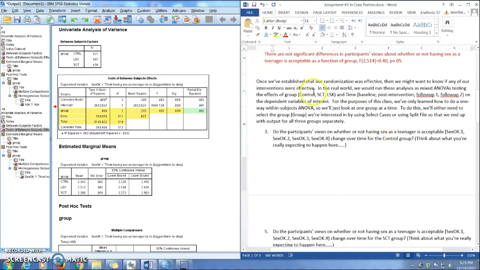What the assignment suggests now is, okay, now we know that randomization was effective. So what we might want to know is if any of the interventions were effective. We might want to know if there were differences in the change from baseline to post-intervention to follow-up 1 to follow-up 2 as a function of group that people were assigned to, okay? And this would actually be a mixed two-way analysis of variance, and it's mixed because you have one between subjects factor, group, and you have one within subjects factor, time. We haven't learned how to do that, okay? So instead, just for the purposes of this assignment, this isn't how you do it in real life, but for this assignment, we're just going to look at this question for the three groups separately.